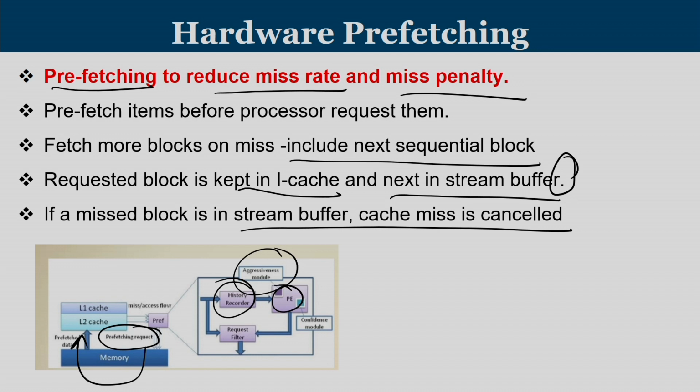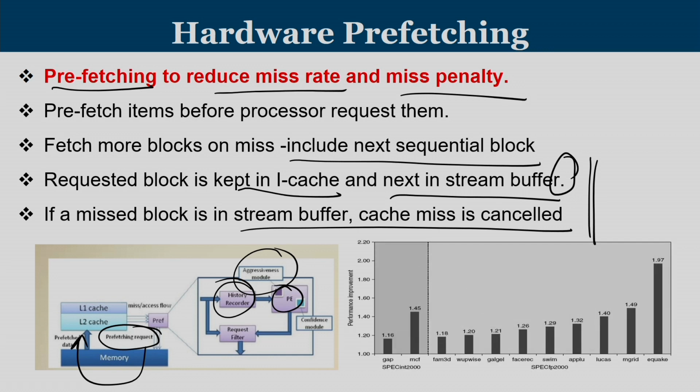So, prefetching is a technique by which a block is brought to cache memory in advance, such that when it is really demanded, you will have its presence in the L1 cache or its near vicinity. We call the extra structure which will store the prefetch data a stream buffer.